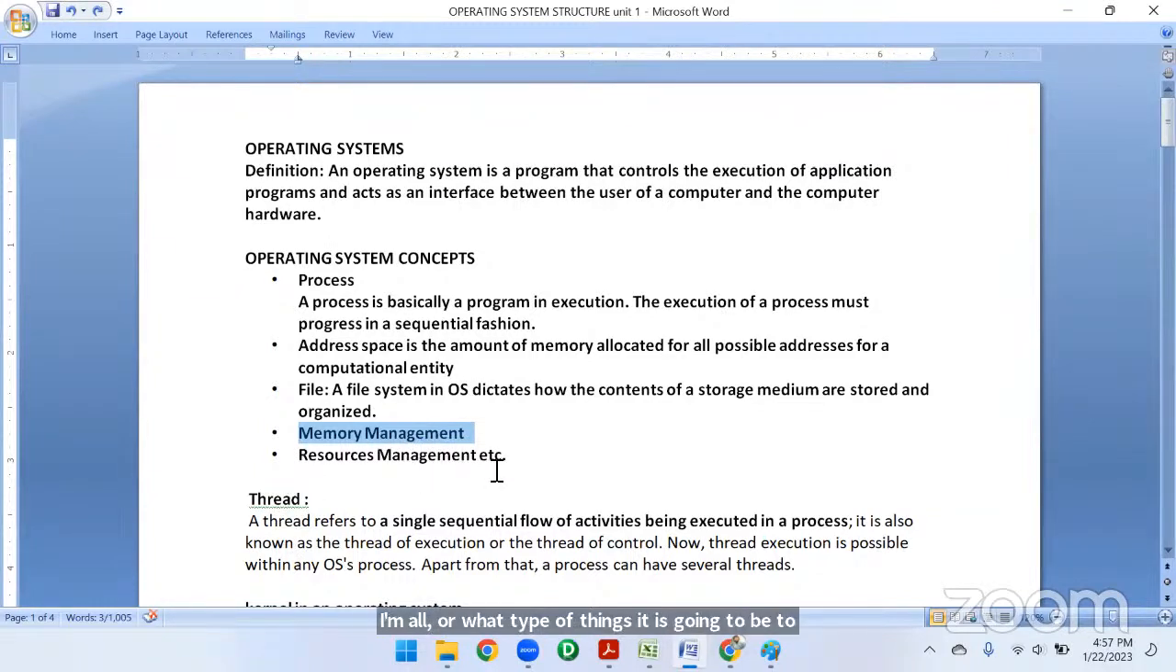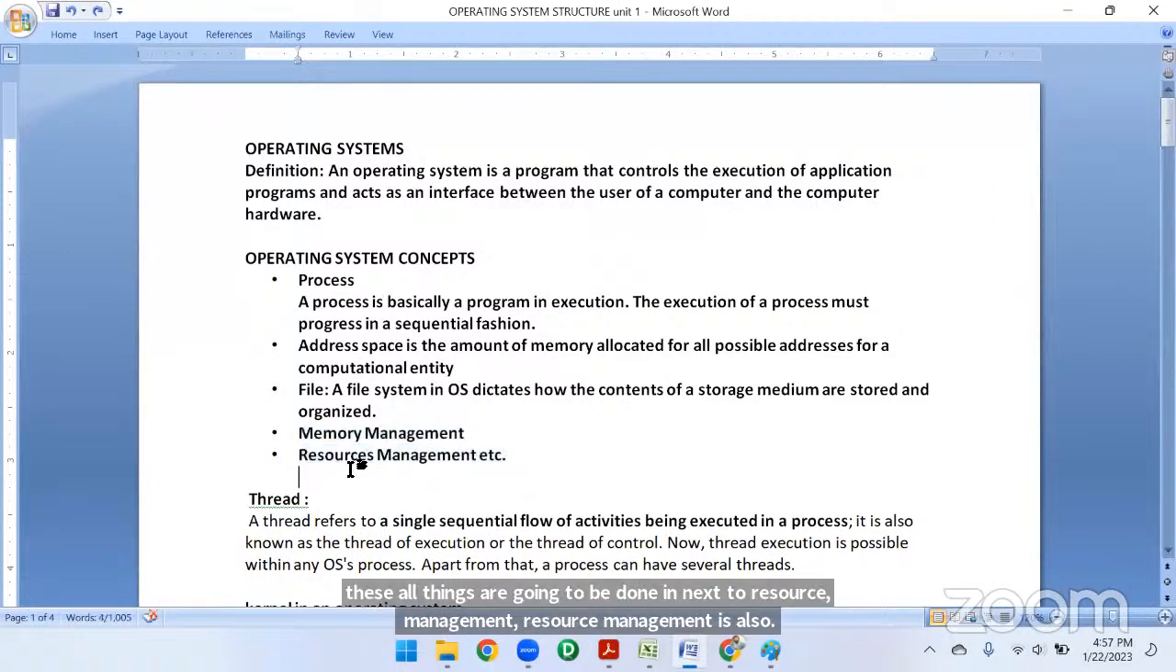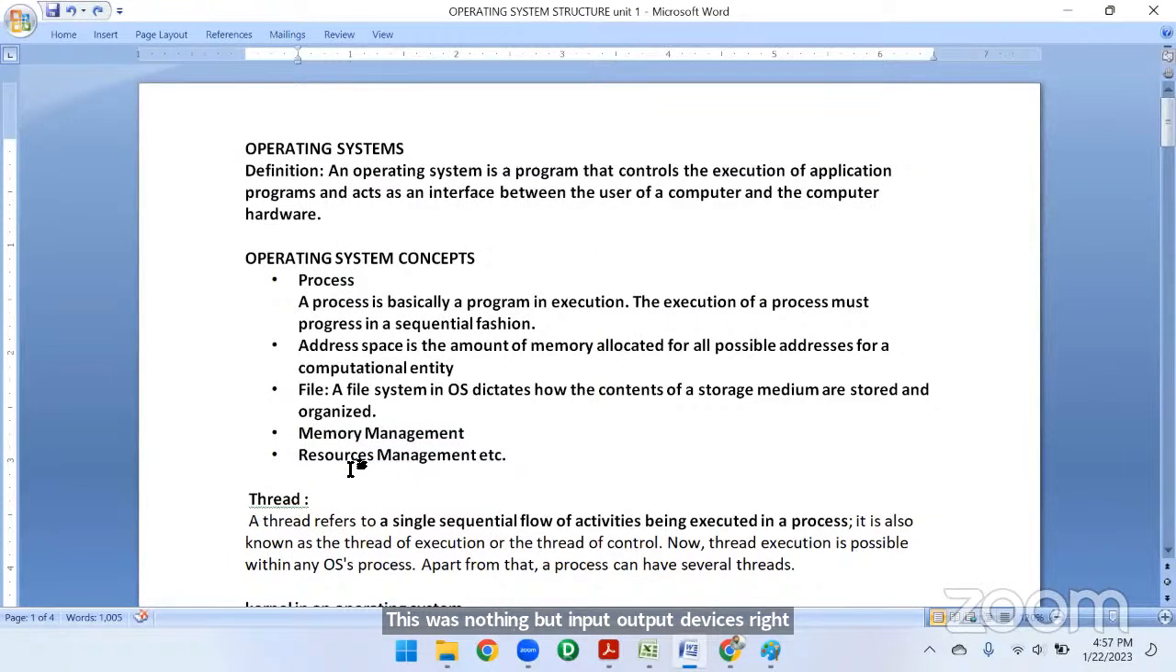Next, resource management. Resources are nothing but input output devices, right? So we have a device manager. With the help of the device manager, it will take care of all the resources connected to this system. For example, keyboard, mouse, printer, plotter, projector, etc., whatever it might be, right? This is an operating system.